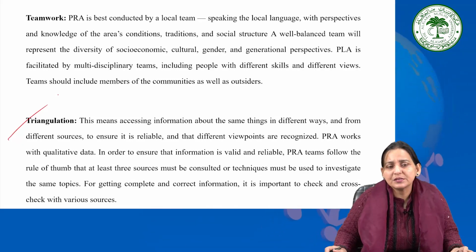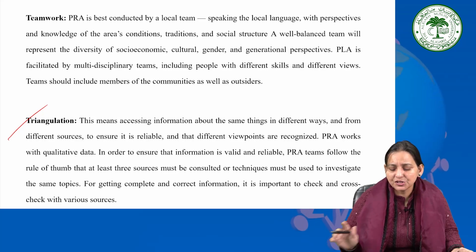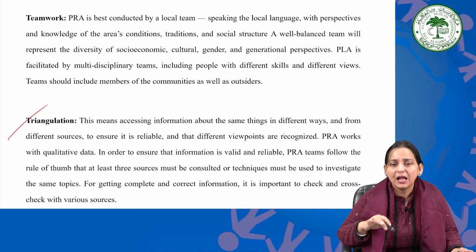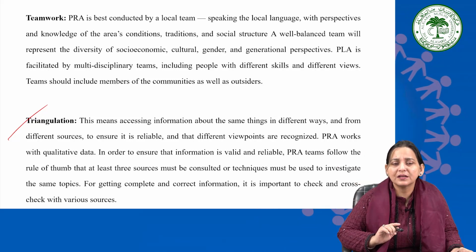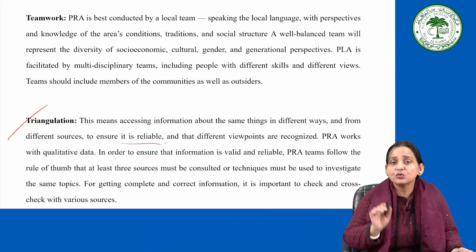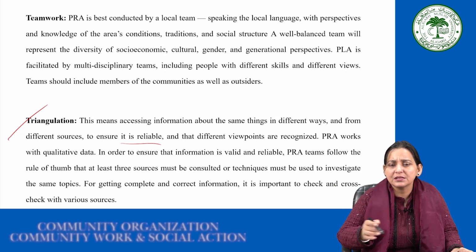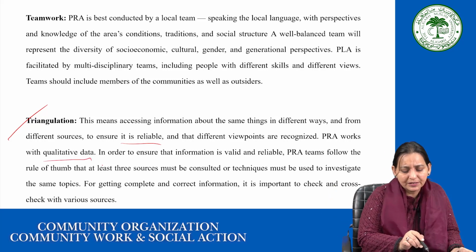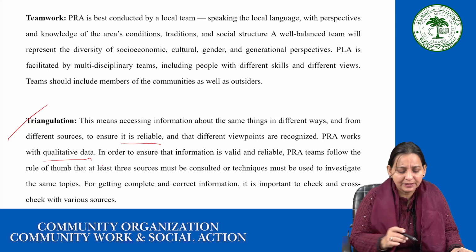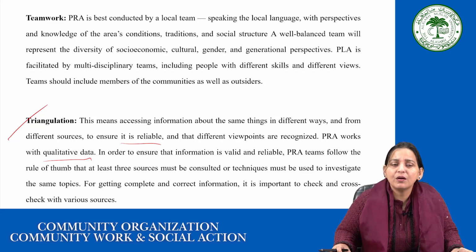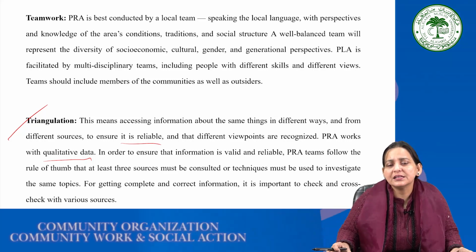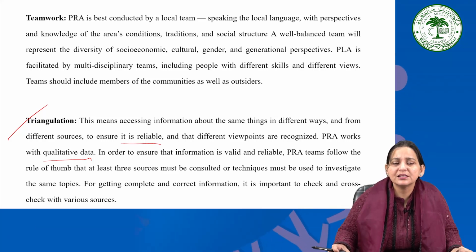Triangulation. This principle says that assessing information about the same thing in different ways and from different sources, and from different members of the community, is considered more reliable, and different viewpoints are recognized by the different members. PRA works with qualitative data. In order to ensure that information is valid and reliable, the PRA team follows the rule of thumb that at least 3 sources must be consulted or techniques used to investigate the same topic.